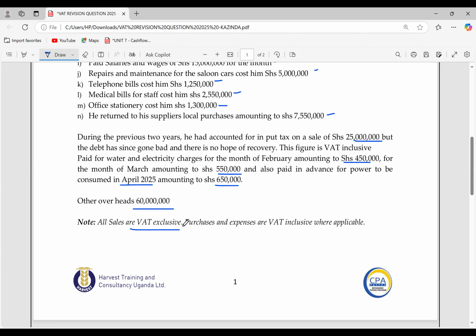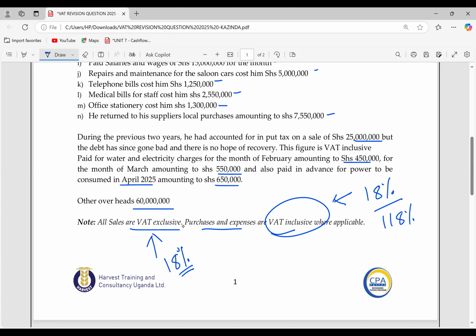If they say VAT exclusive, VAT is not there. So we shall be determining VAT at 18%. The purchases and expenses are VAT inclusive. VAT is in there. So we shall use 18% over 118.